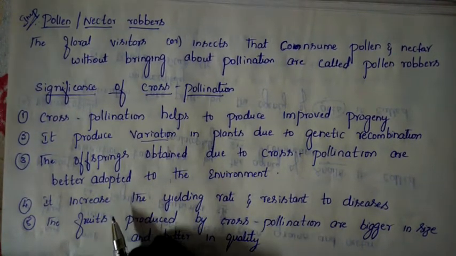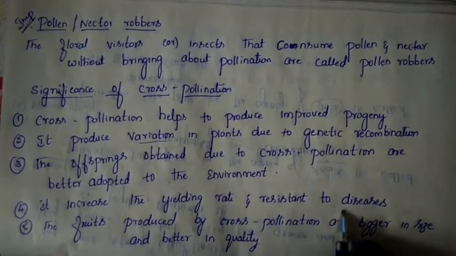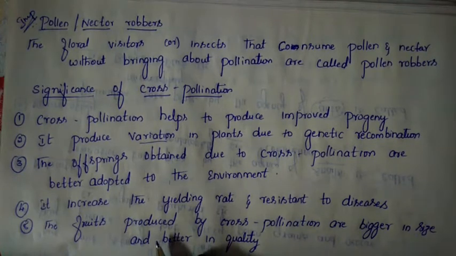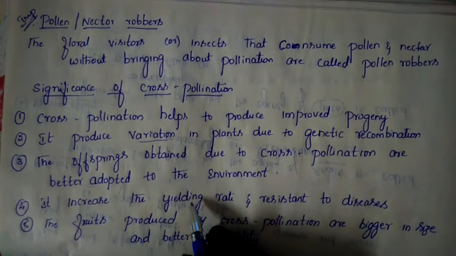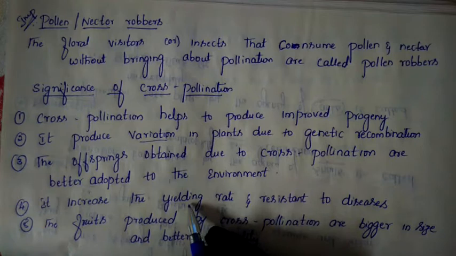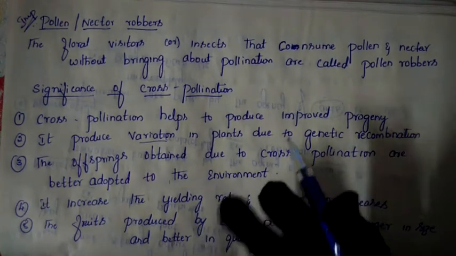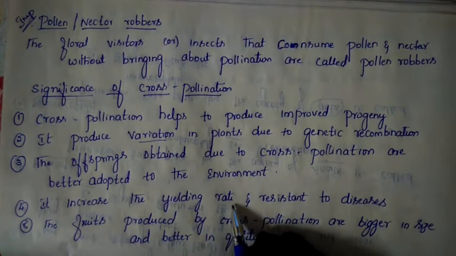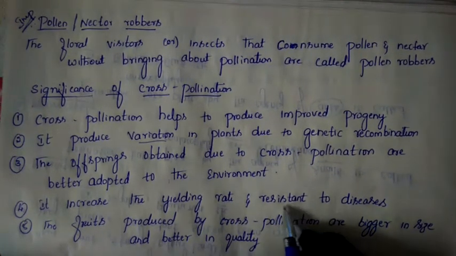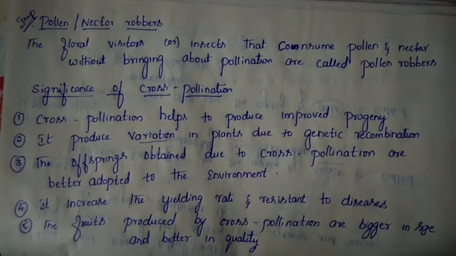Next, fourth: it increases the yield rate and resistance to diseases. Even in plants, the yielding rate is increased through cross pollination, so we get more yield. Yield is nothing but fasal. So here we get a large amount of yield, a large fasal. It also helps to bring resistance to diseases.